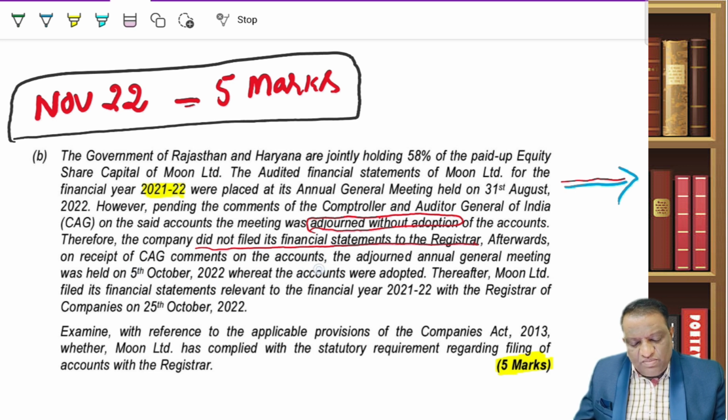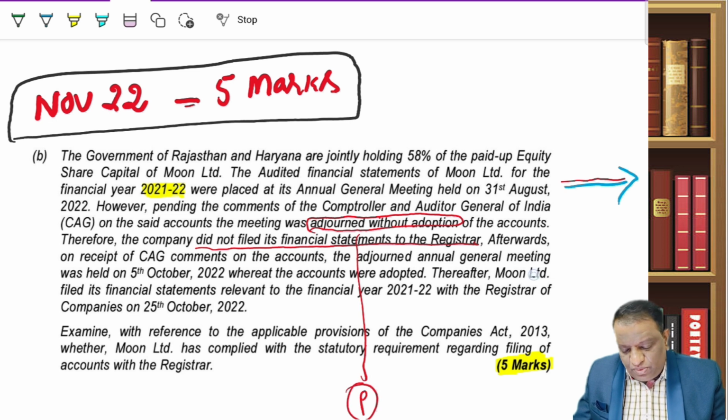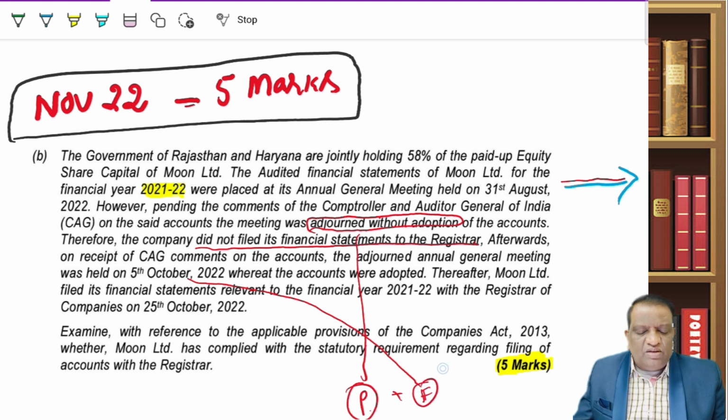Afterwards, the CAG comments were received, and after receiving them, they filed the financials at a later date. So he is asking, did they comply? No. Wherever you have had your AGM, even if the accounts are not adopted, you should still have filed it as provisional. And as and when it is approved, wherever the AGM was held and the accounts adopted, they should have filed the final. The company has not done this, so the company is wrong.